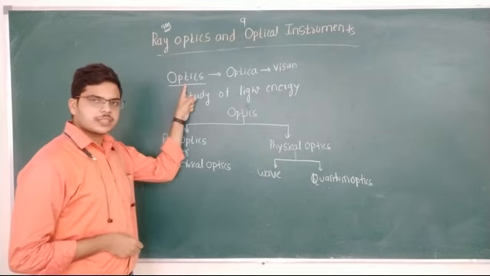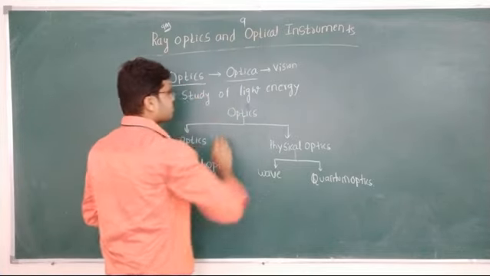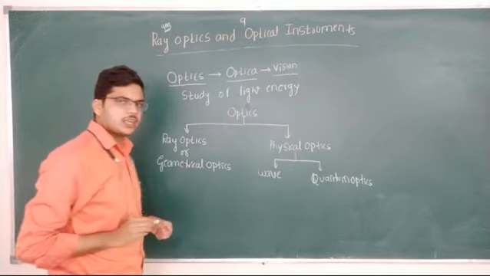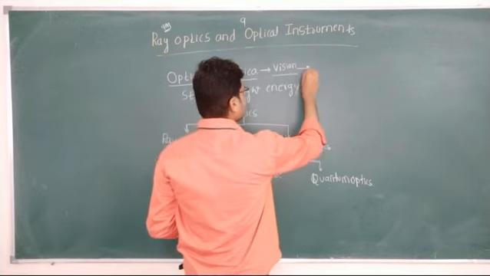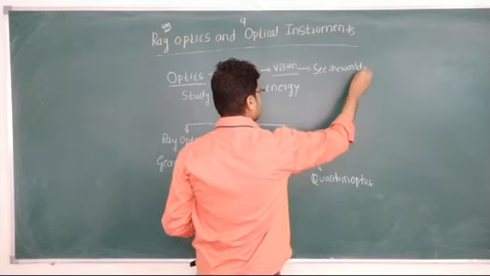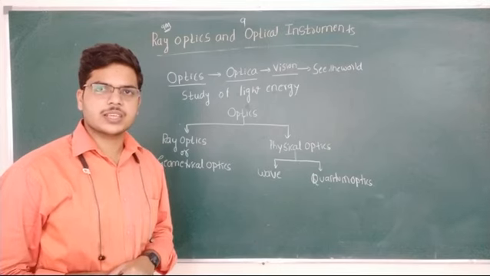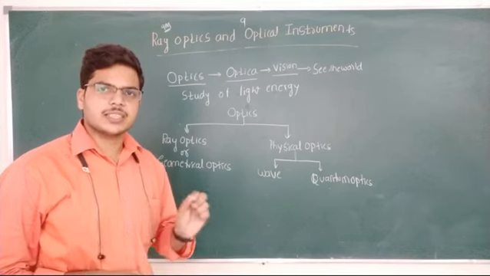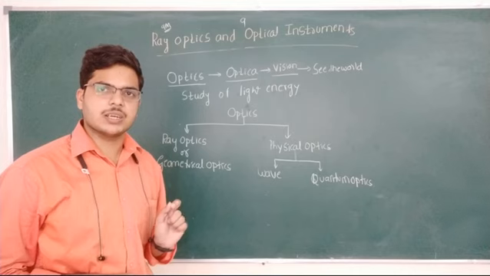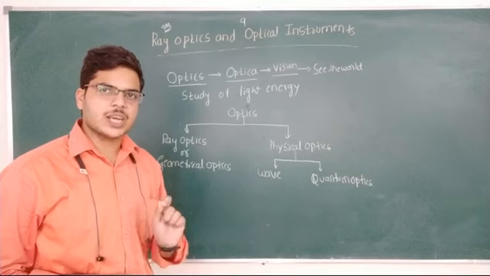Now optics is a word which comes from the Greek word optica. The meaning of optica is vision. What is vision? Vision means to see the world. Now, to see the world, what is essential? Light is very essential. Without light, we cannot see any object in the world. Therefore, optics means light. The study of light is known as optics.